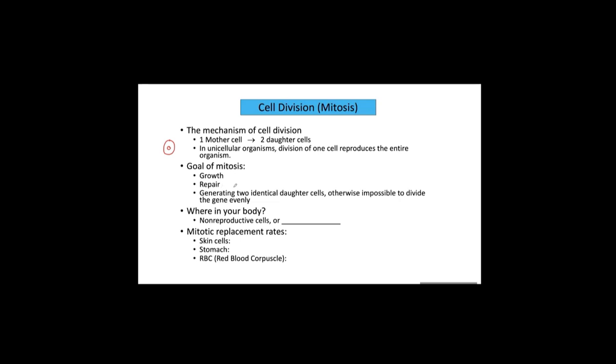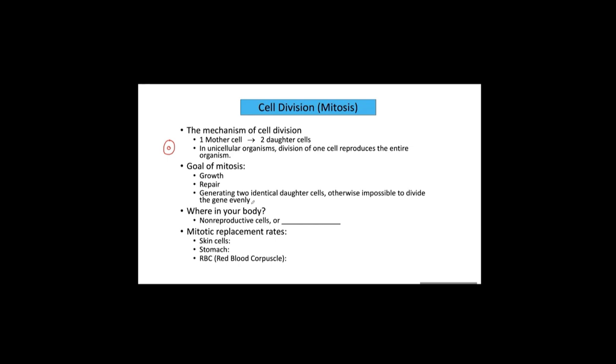One significance of mitosis lies in that it generates two identical daughter cells. Otherwise, it is impossible to divide the genes evenly. In other words, the copies of the chromosomes are passed from the mother cell to the daughter cells so that each daughter cell receives a copy of the mother cell's genetic material. Therefore, the daughter cell nuclei receive the same number and same kind of chromosomes as the mother cell has.